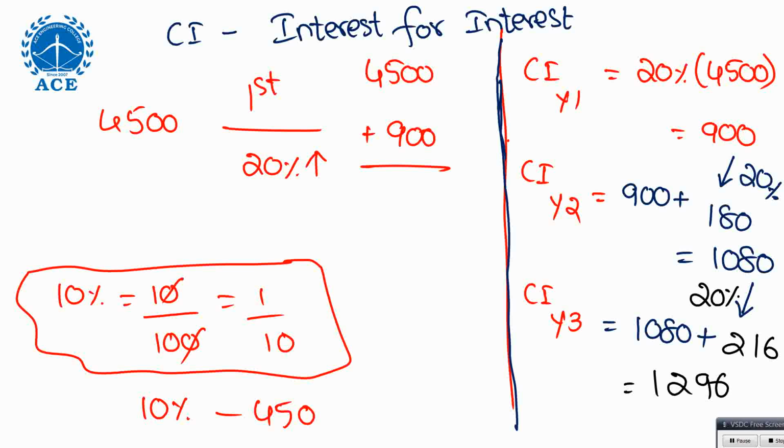For 2000, 10% is what? 200. Dividing by 10. For any value, 10% is divided by 10. So they're asking 20%. When you know 10%, you can calculate 20, 30 and all. That's easy. I'm not focusing on 20% is 1 by 5, 30% is 3 by 10. Waste of time. You know 10%, the remaining all you can grasp from that.